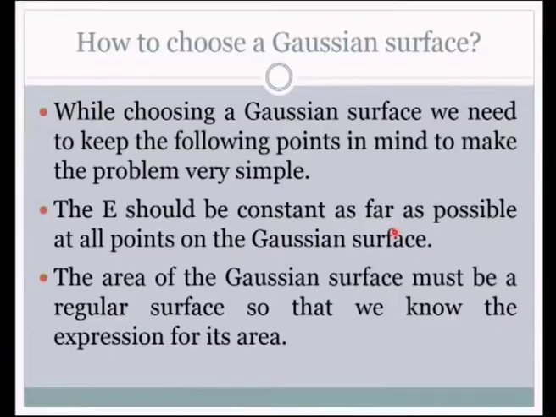It is not that the electric field should remain constant. The Gaussian surface has to be taken in such a way that the electric field at all points on the surface is constant. Now, the next point, the area of the Gaussian surface must be a regular surface so that we know the expression for its area. When we integrate the area after taking the electric field as a constant, for that area the integral ds will be there. We should know what is the area expression for the Gaussian surface.